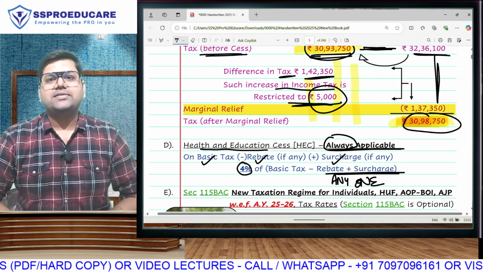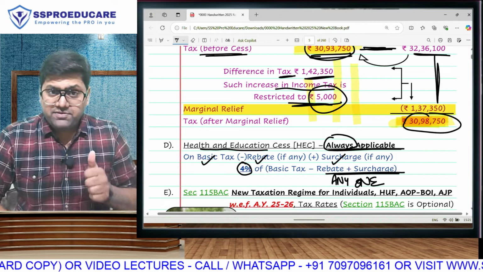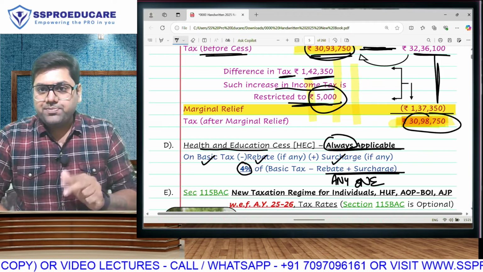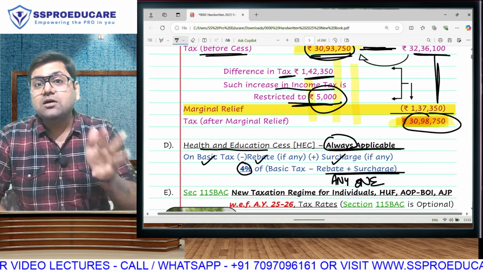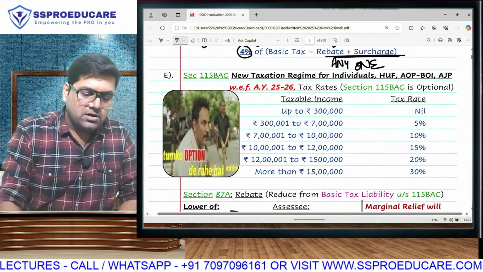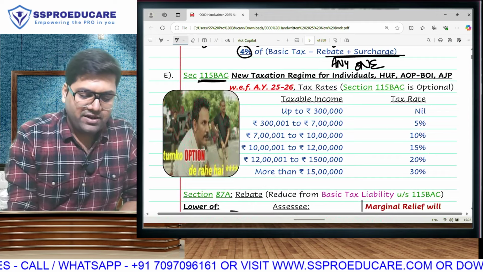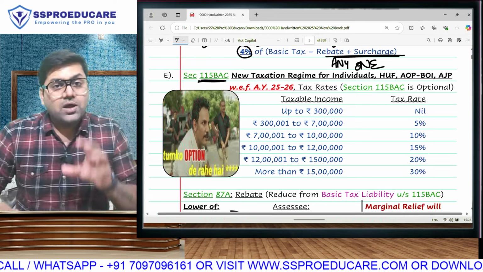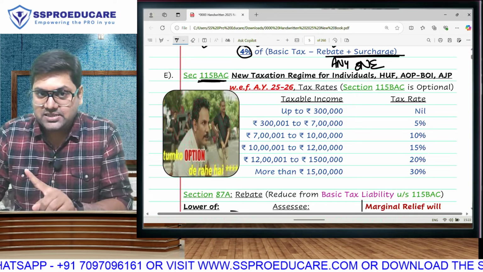This is how, ladies and gentlemen, we are going to be calculating tax for individual, HUF, AOP, BOI and AJP in the old regime. But for these assessees, we also have the new taxation regime as per section 115 BAC. We also have 115 BAA, BAB, but that is for companies. We will discuss that with companies.